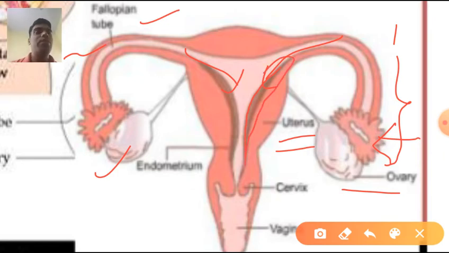This is the layer of endometrium, and within this layer the implantation or attachment of the fertilized egg takes place. The cervix is the birth canal, and this portion is called the cervix or birth canal.